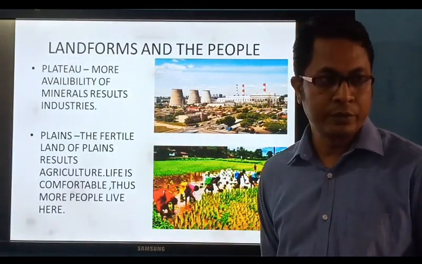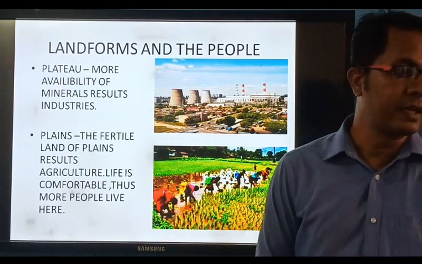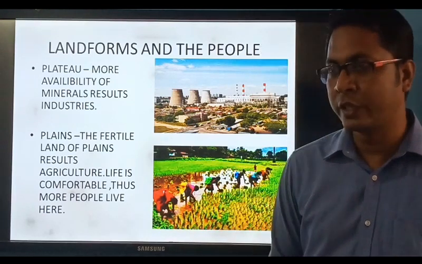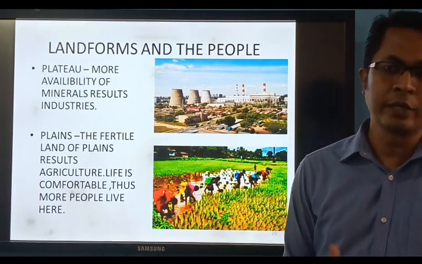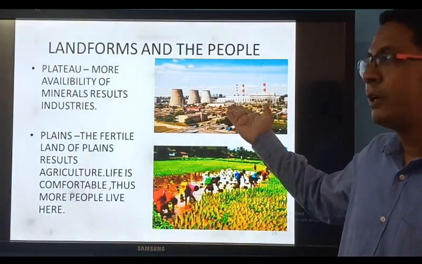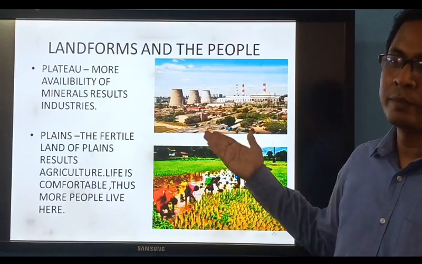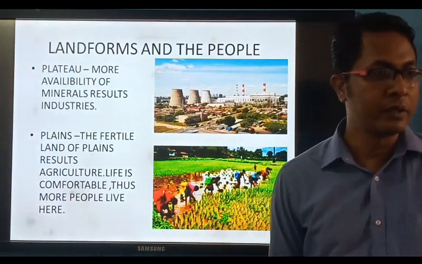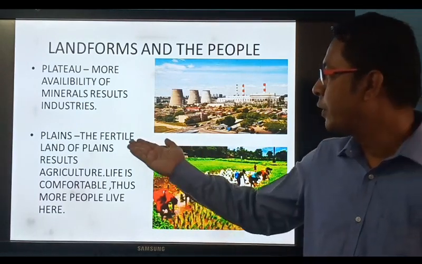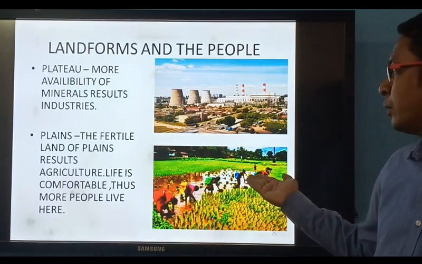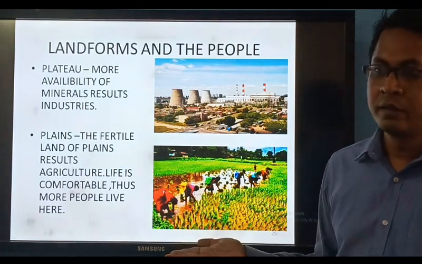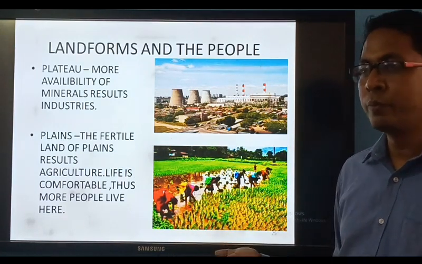When we talk about plateaus, plateaus में क्या ज्यादा पाया जाता है? Minerals. So mineral based industries होते हैं plateaus में, जैसे Deccan Plateau या Chota Nagpur Plateau में industries पाई जाएंगी. You can see, mineral based industries are found there. For example, coal, iron, cobalt, sulfur. Such industries will be found there. And then when we talk about plains, again people do a lot of agriculture there because water is available, land is fertile. Agriculture is the common occupation there.